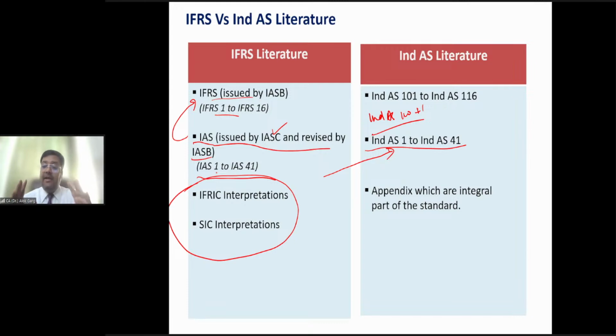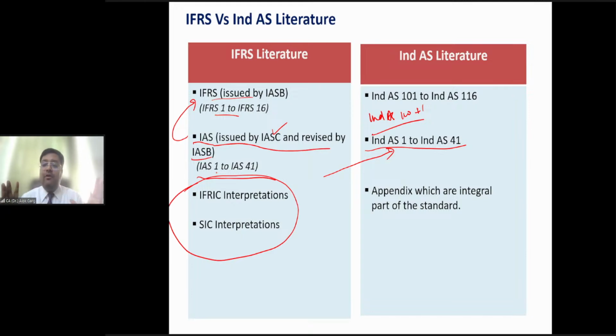But in India, what we have done is, at the end of every standard, whatever clarifications are there globally, we have incorporated those clarifications in the form of an appendix. Is that clear?